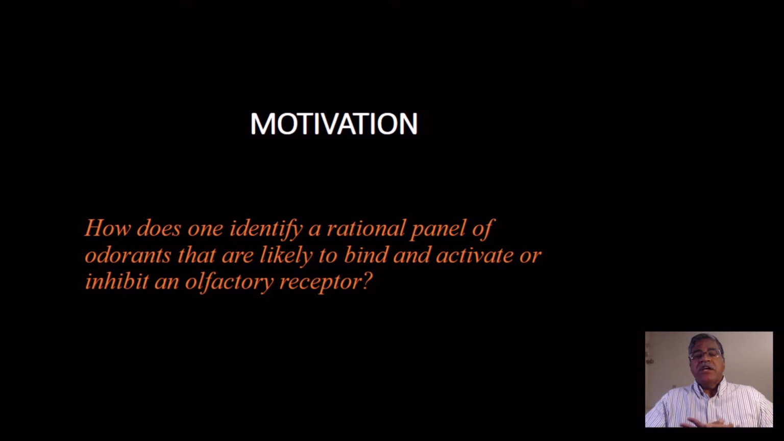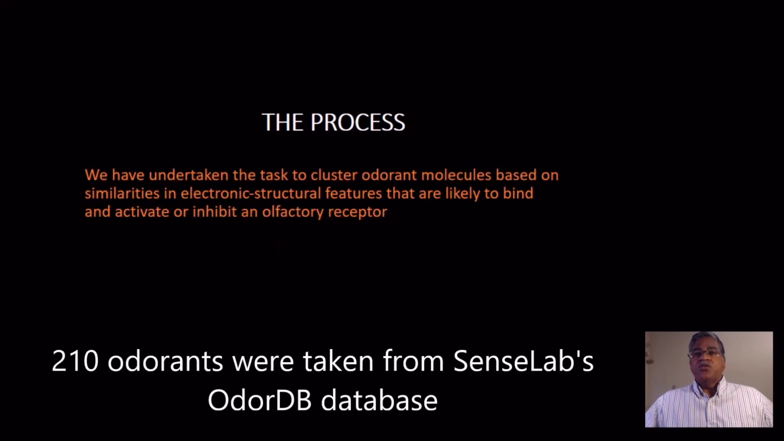Typically, when you run an experiment to functionally characterize an olfactory receptor, there is no rational, logical way to associate an odorant or a type or a group or a family of odorants or odors with a specific olfactory receptor. So it's a very expensive, time-consuming trial and error method. How does one arrive at a rational panel of odorants that are likely to bind, activate, or inhibit an olfactory receptor? What we have done is we started with 210 odorant molecules, and we used machine learning methodologies in order